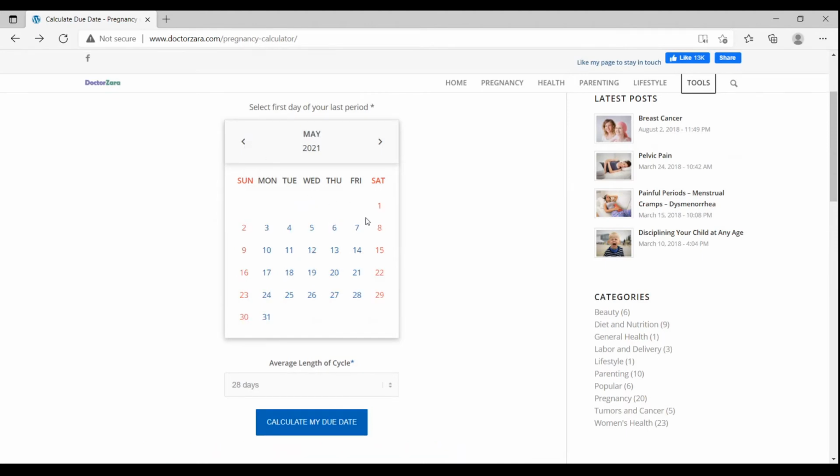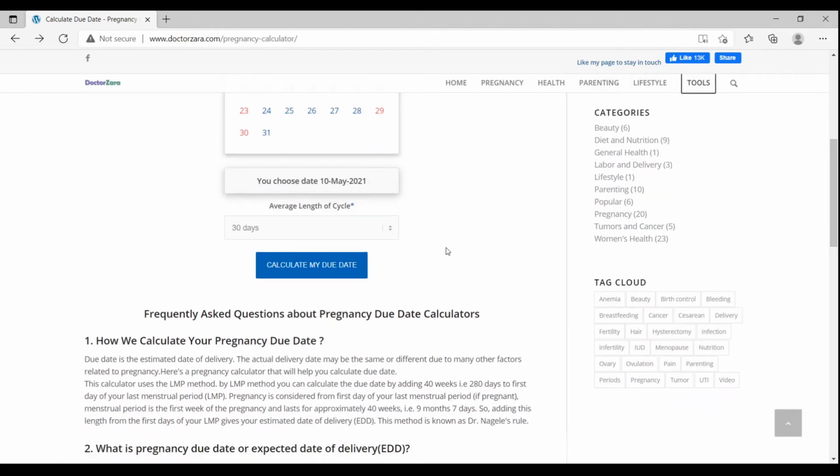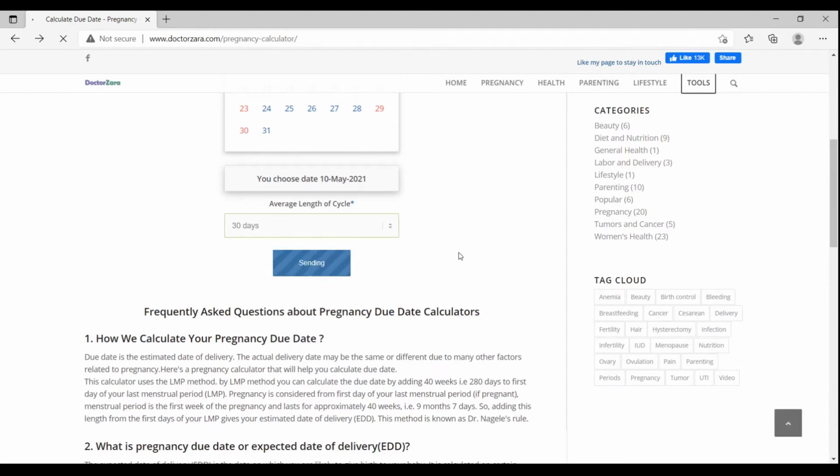Suppose your last period started on 10th May 2021. You can go back and forth with these arrows. You put 10th May here. Now you put the average length of your cycle, for example 30 days. Then click on the Calculate My Due Date button.